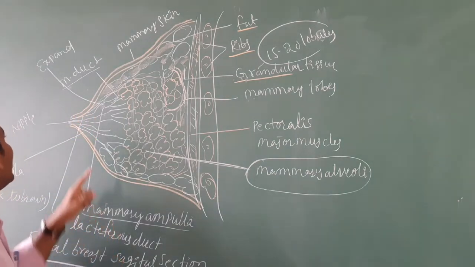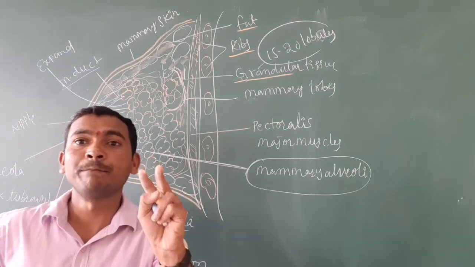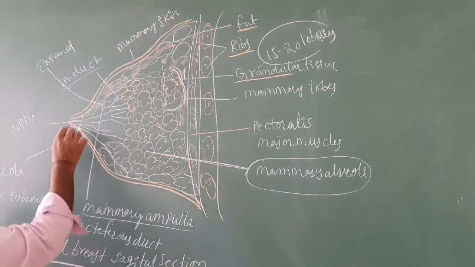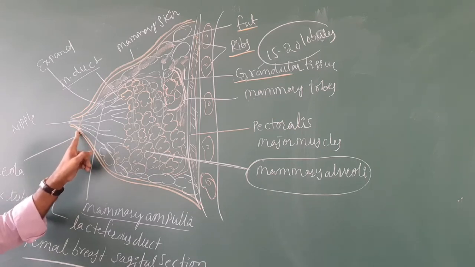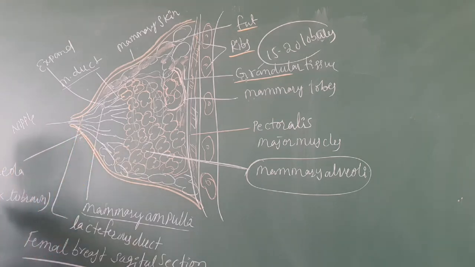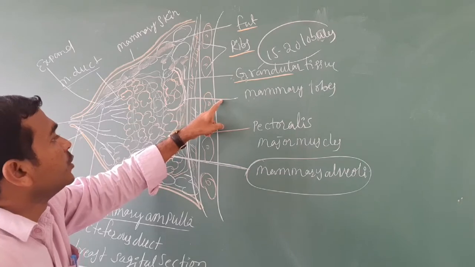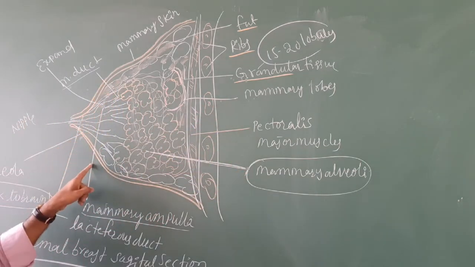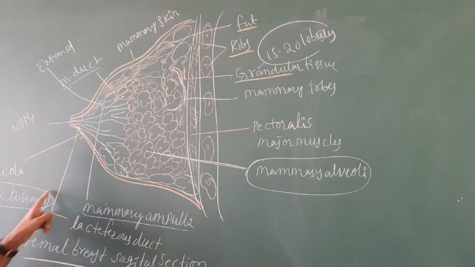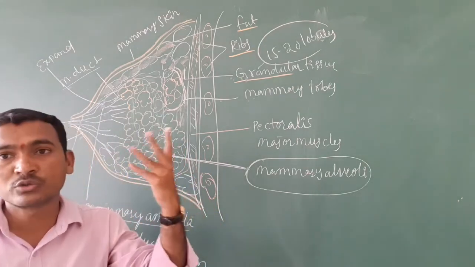Then the lactiferous duct ejects the secretion of the milk through the nipple. In the nipple, one part is there, the areola, here below the nipple. The areola is the pink to brown colored part. So the sequence is the glandular tissue, mammary lobes, mammary alveoli, then mammary ducts, then mammary ampulla, next lactiferous duct, then to the nipple. It sends the milk to the outside.